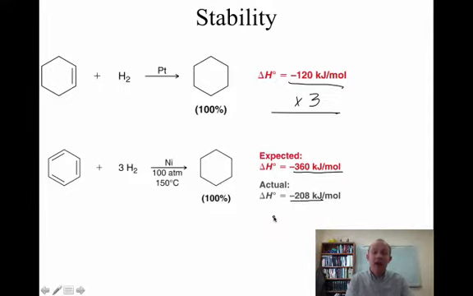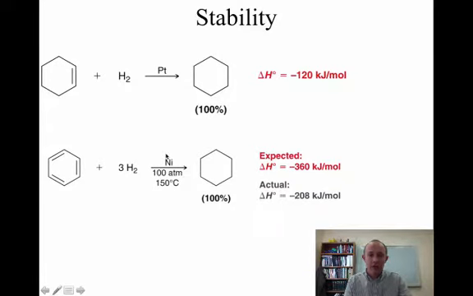So you can see the stability of aromaticity is huge. We're getting out like over 150 kilojoules per mole less energy, or we're lower in energy by 150 kilojoules per mole. We can hydrogenate benzene, but it requires very high temperatures and very high pressures. Benzene is extremely stable, and we can measure that stability through hydrogenation.